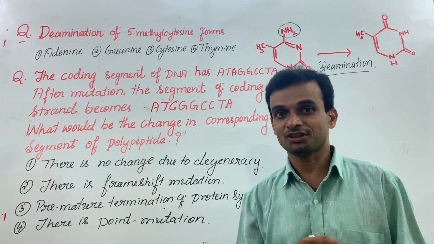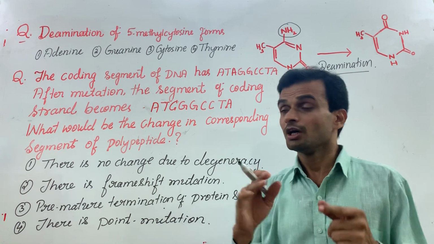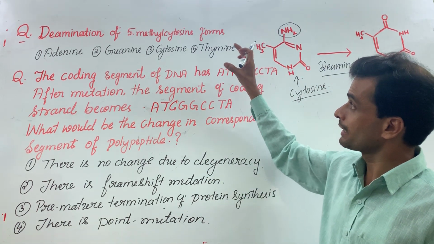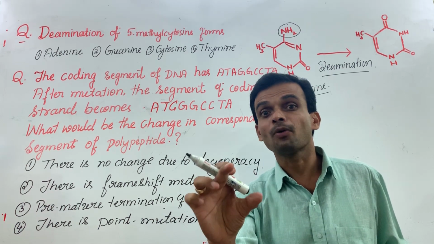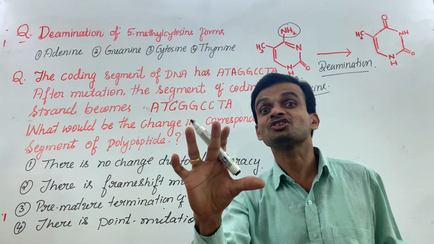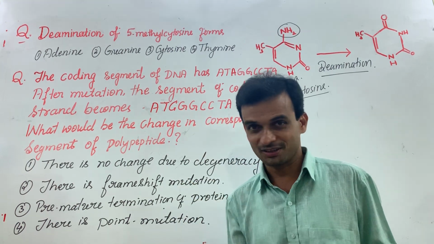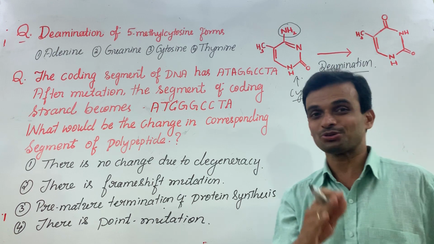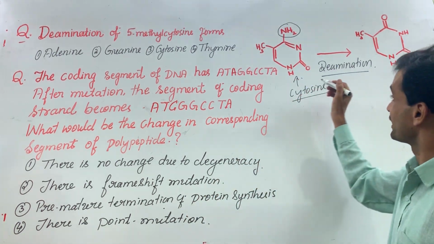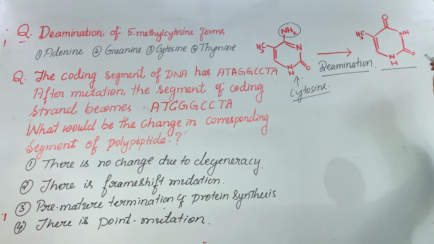It is a spontaneous mutation. In fact, wherever there is 5-methyl cytosine in DNA, that spot is considered a hot spot for mutations, because that 5-methyl cytosine would undergo deamination to form...